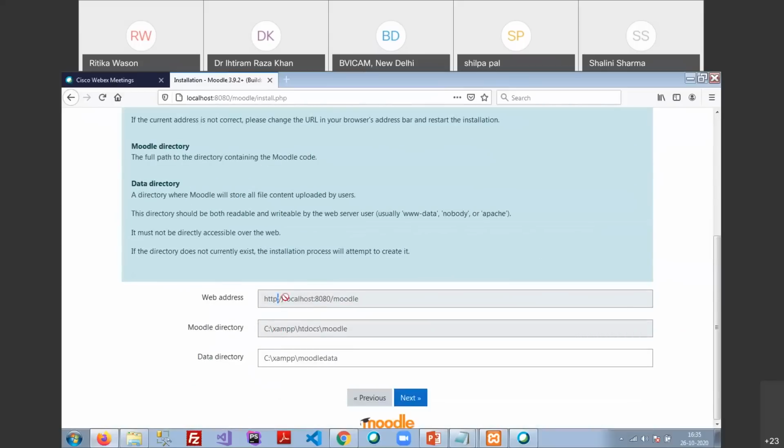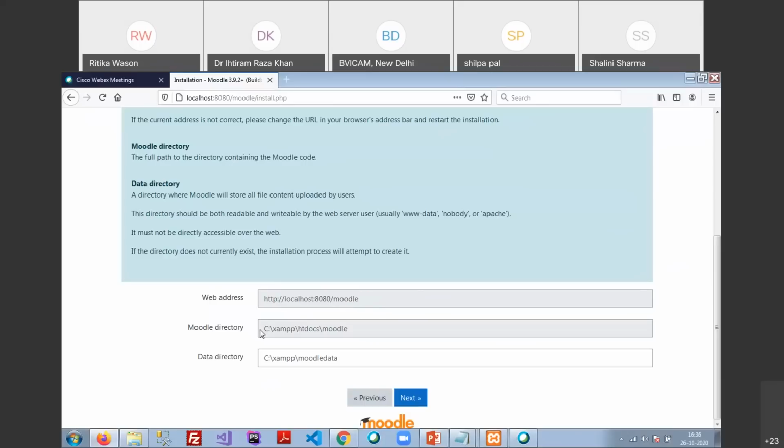The first two paths I am not able to change. The first, the web address, says that during the execution of your application, this will be your web address. Whenever I request a new page from my Moodle, this will always be the prefix used by the web server and browser.